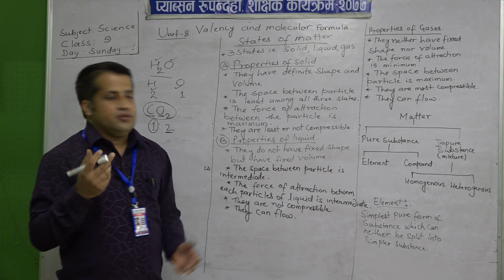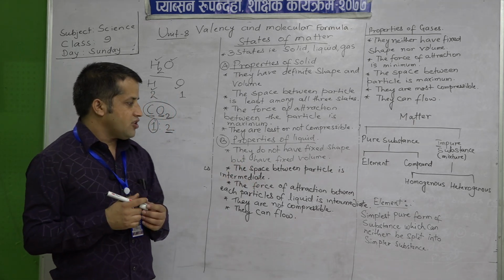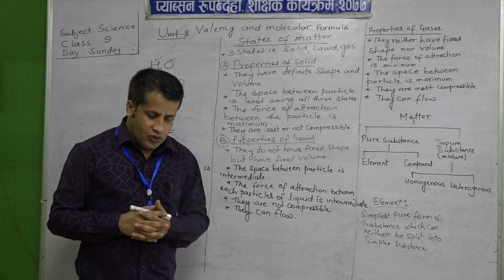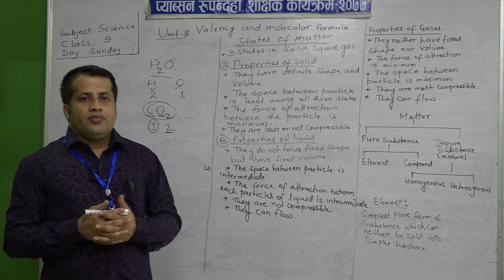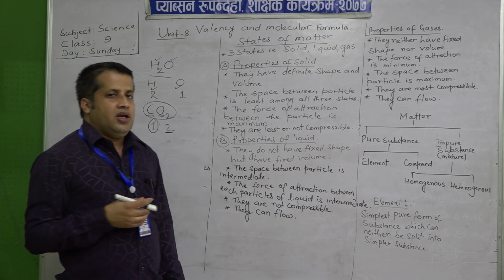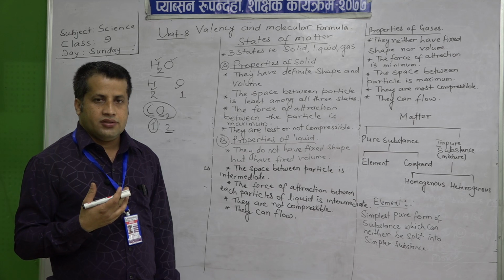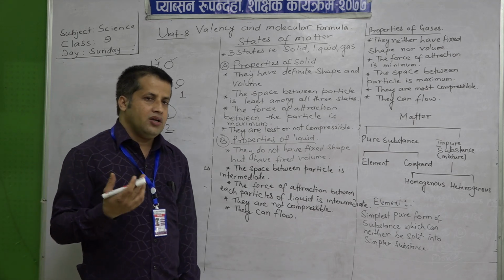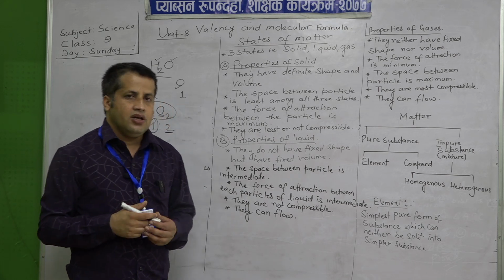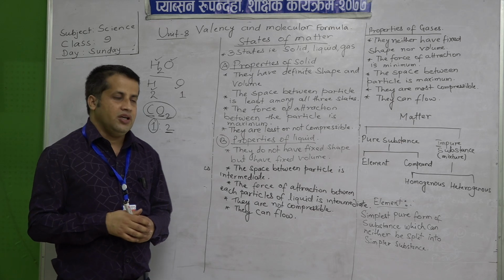Element, as I have already told, is the simplest pure form of substance which cannot be split into simpler substances. Till now about 118 elements are known to us, and out of which 92 elements are found in nature.